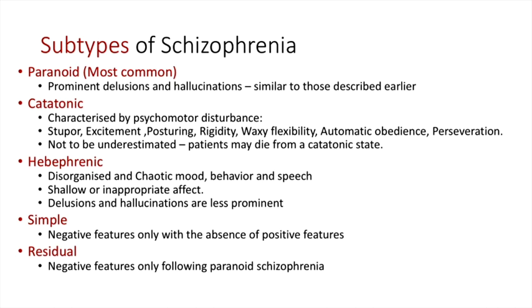Now, moving on to the subtypes of schizophrenia. Paranoid schizophrenia is the most common subtype and presents in very much the same way as I described in the earlier slide in the acute phase. Catatonic schizophrenia can be characterised mainly by psychomotor disturbance. You'd find patients in a stupor, which is a state of being immobile, mute and completely unresponsive, despite appearing to be conscious. You'll see the patient's eyes being open, following around the room, but otherwise not moving at all.